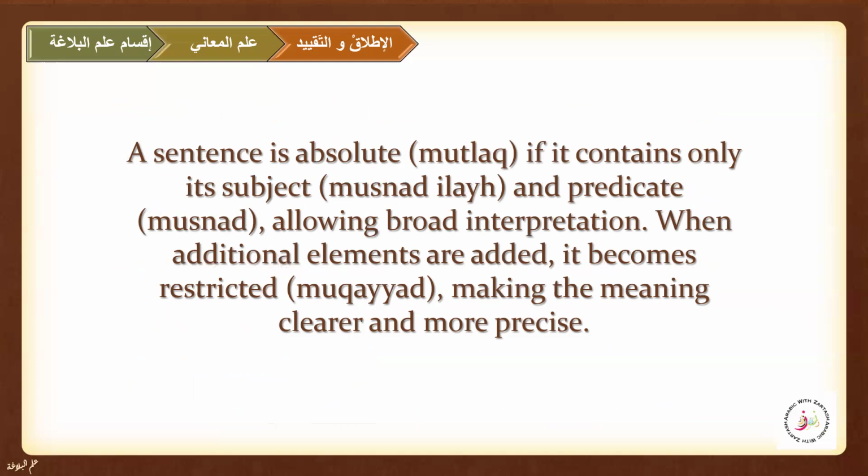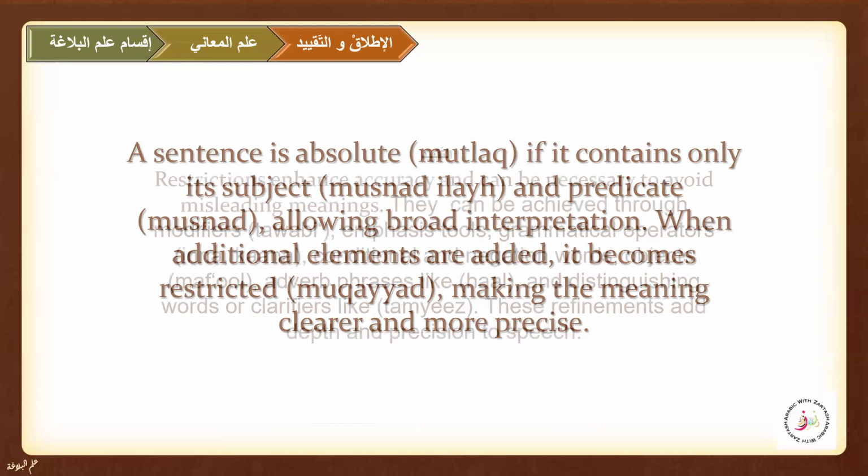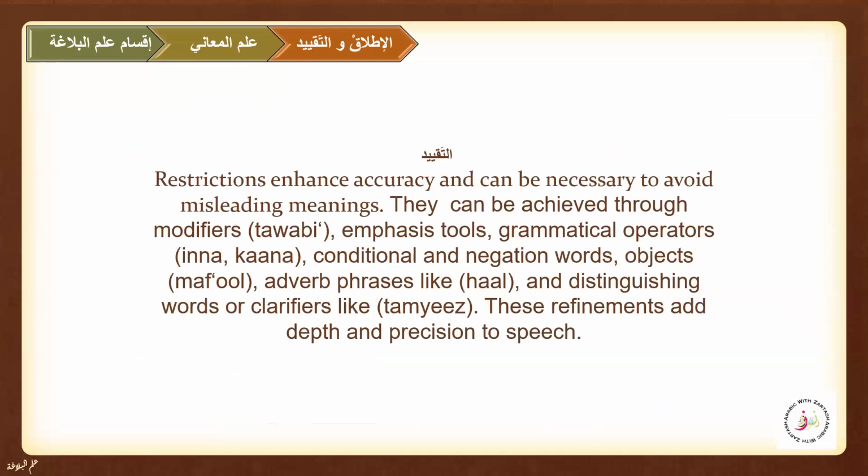So when additional elements are added, it becomes muqayyad, making the meaning clearer and more precise. So restrictions enhance the accuracy. They are used to avoid misleading meanings as well, and they are achieved through the modifiers.